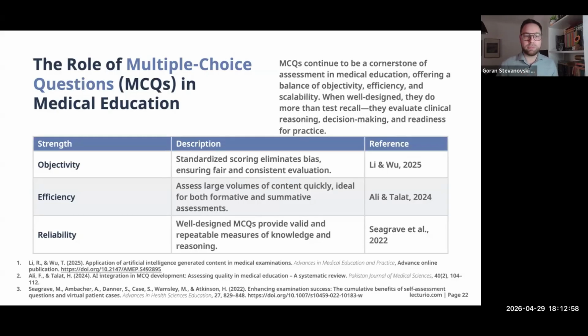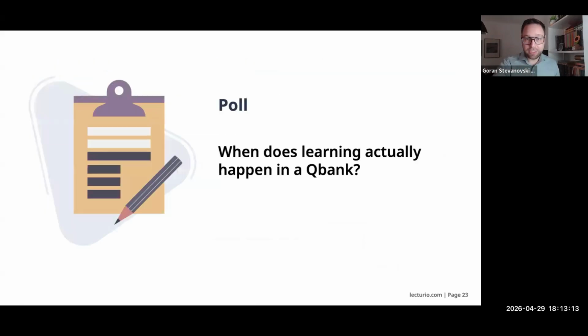My institution, where I went to medical school and then worked for a while, did have Qbanks, but a lot of those Qbanks were either open-ended questions or had varying parts of different ways of assessment, although the majority, even there, were multiple choice questions. So that's why I wanted to share that.